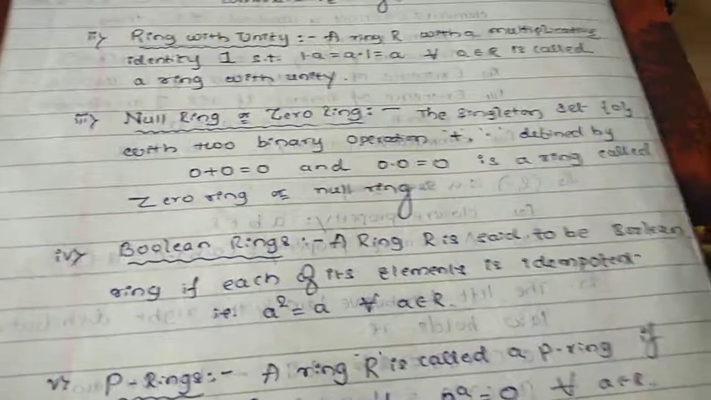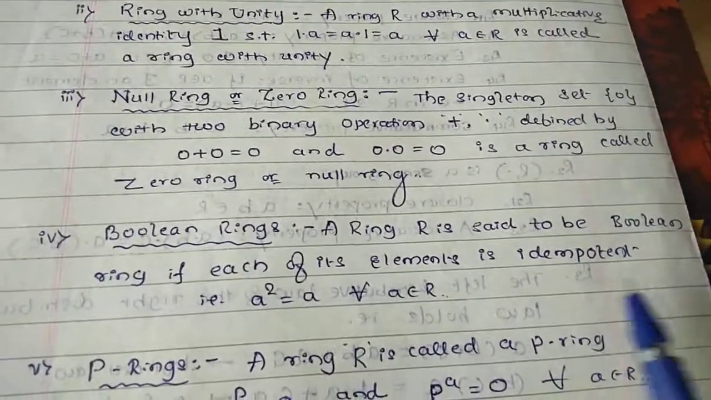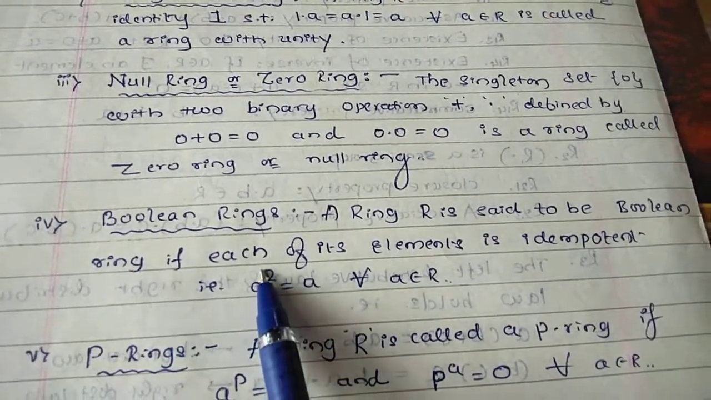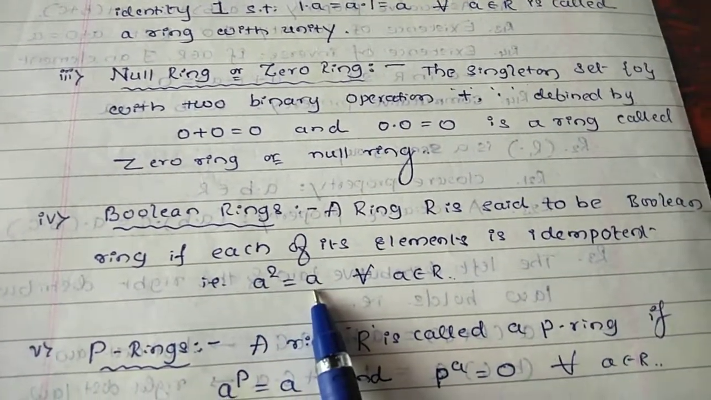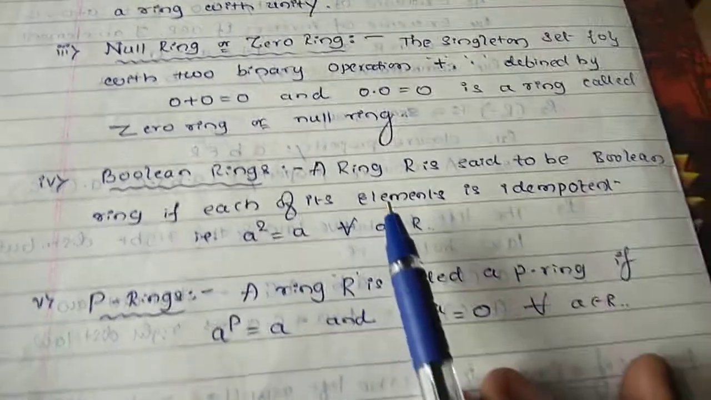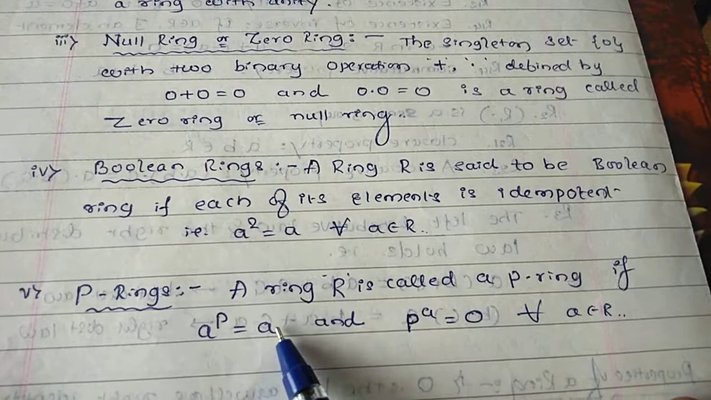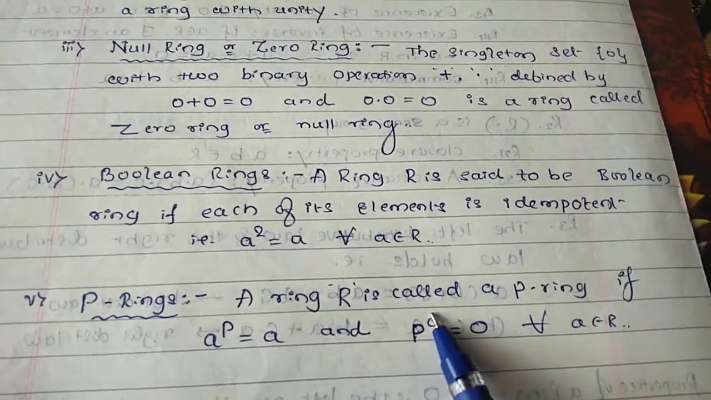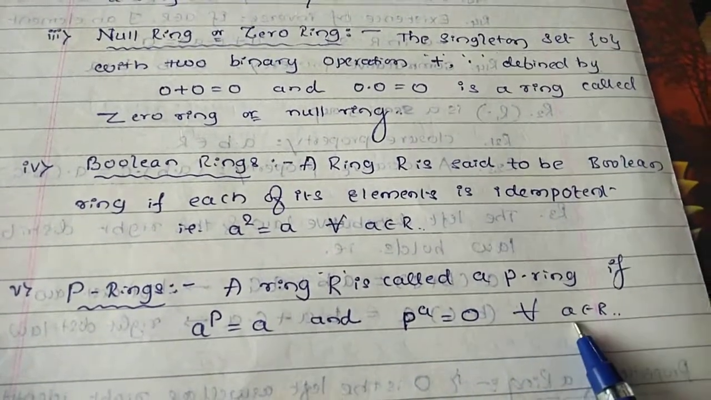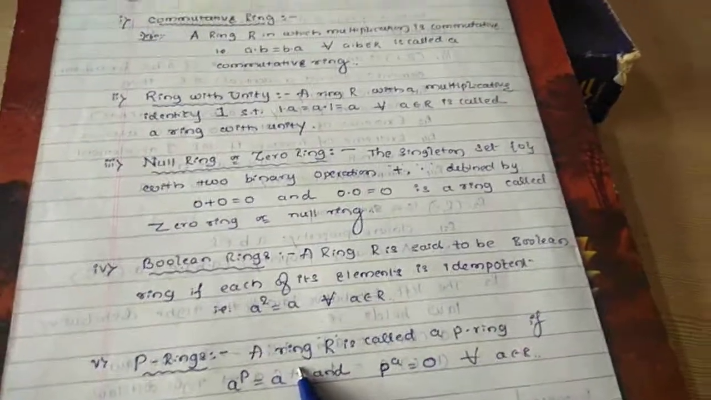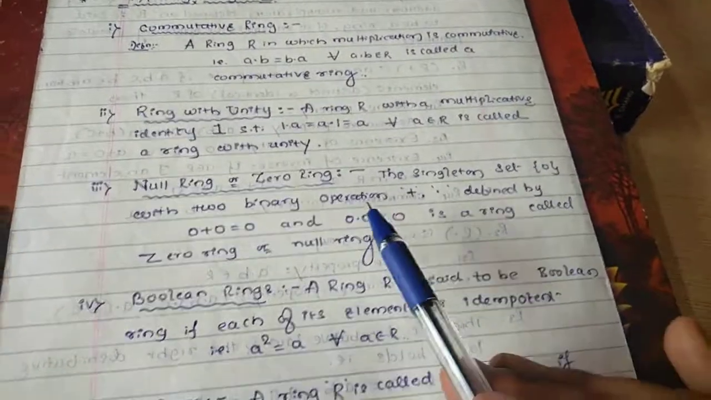Next, Boolean rings. A ring R is said to be a Boolean ring if each of its elements is idempotent, that is a squared equals a for every a belonging to R. Next, p rings: a raised to p equals a, and p times a equals 0 for every a belonging to R, in a ring R. So these are the 5 important types of rings.